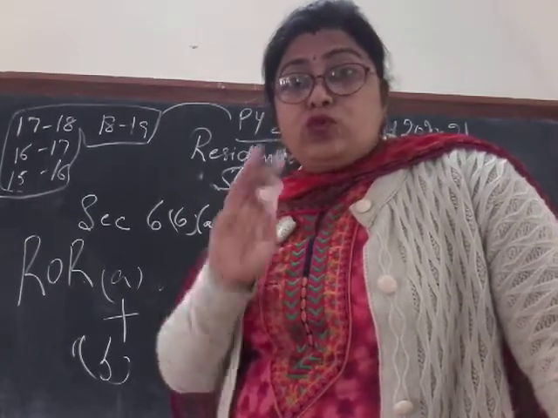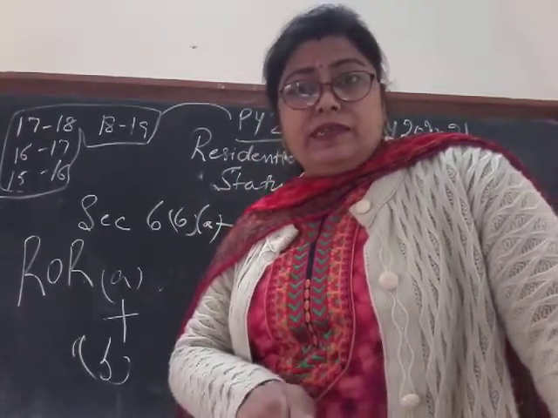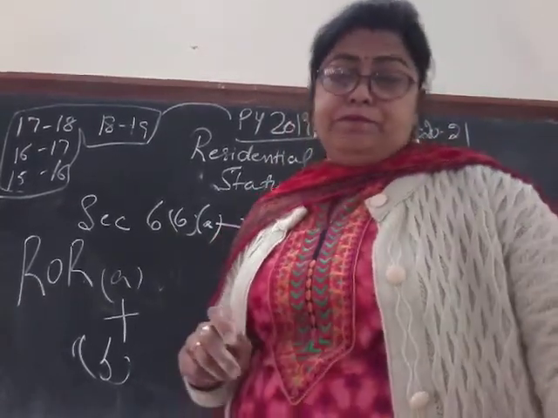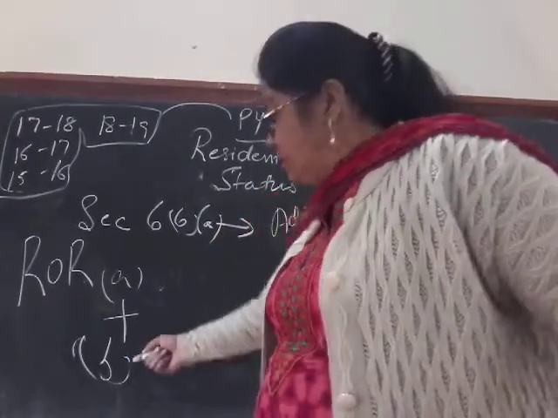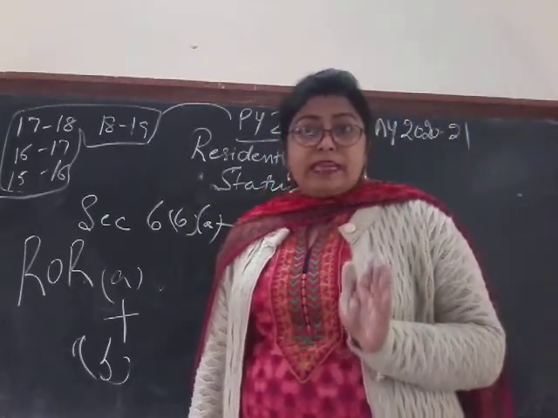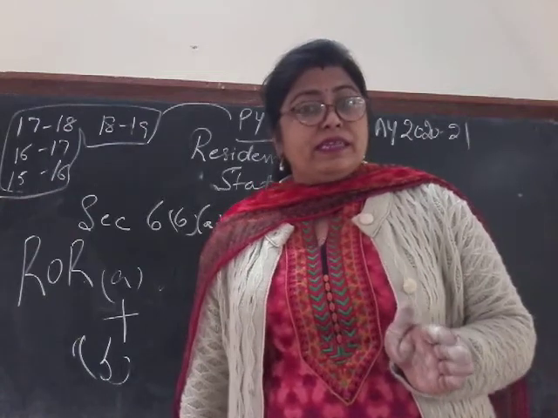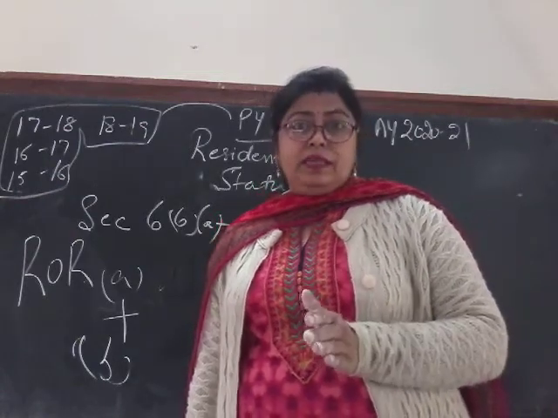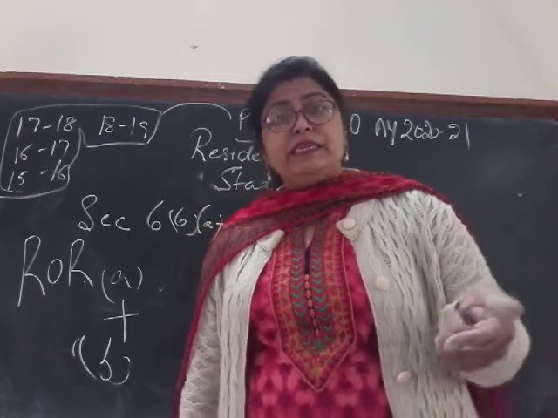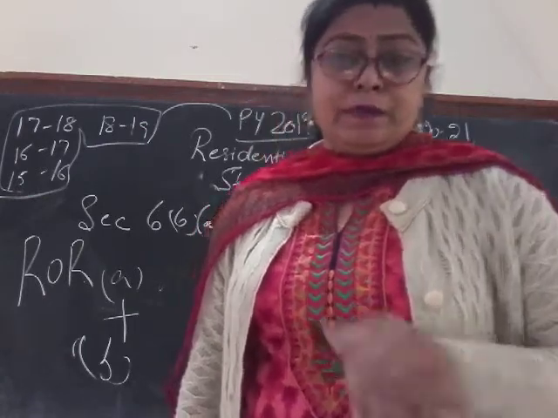At least 2 out of 10 previous years immediately preceding the relevant previous year. And B condition is the individual must have been in India for a period of at least 730 days during 7 previous years immediately preceding the relevant previous year.